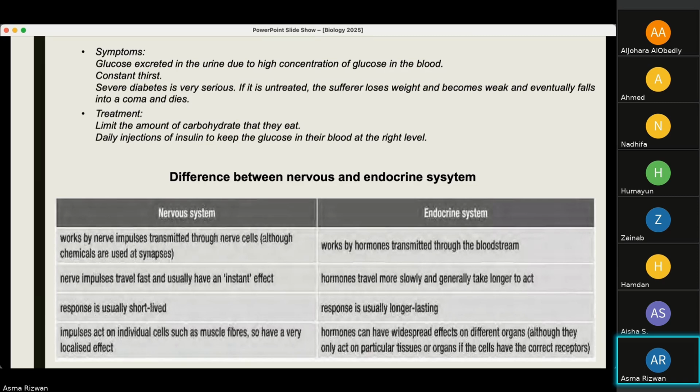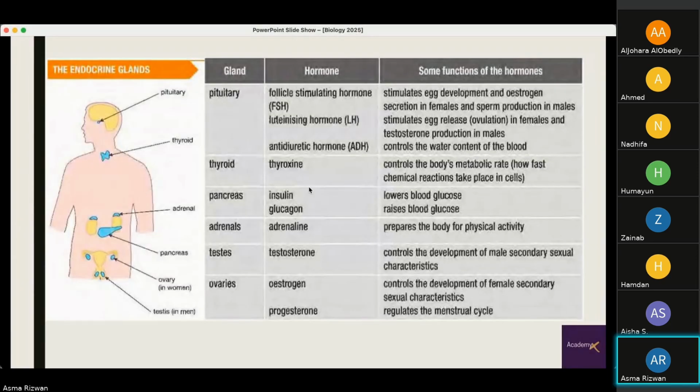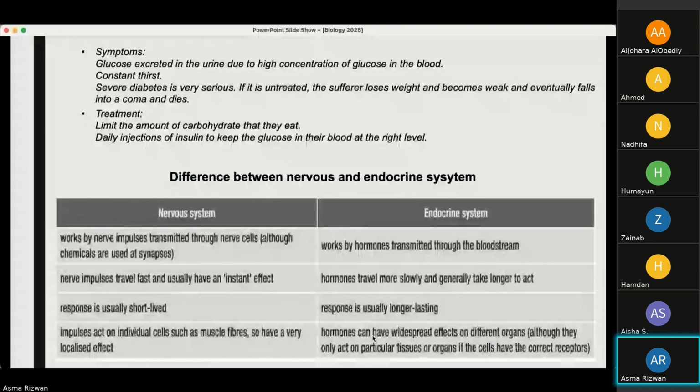You have nerve impulses which travel faster and usually have an instant effect, whereas in the endocrine system, the hormones travel slowly and generally take longer to act. An exception to this could be insulin and glucagon, which act faster, but other hormones like the thyroid gland releasing thyroxine, let's say the testosterone, estrogen, progesterone, they all have a slower effect or slower action.